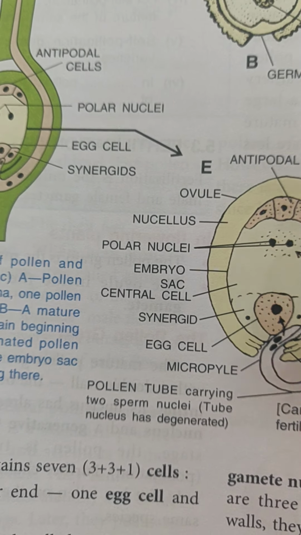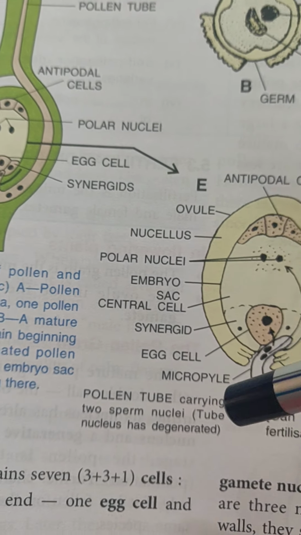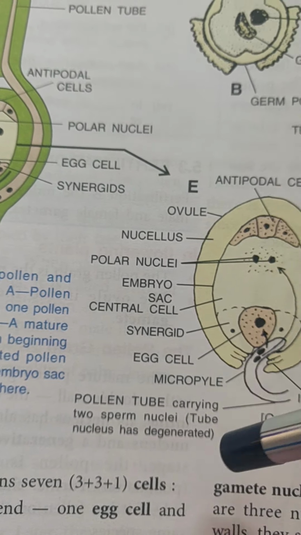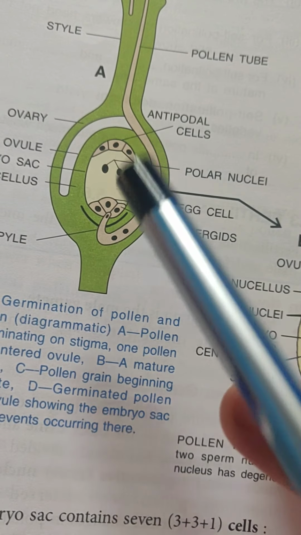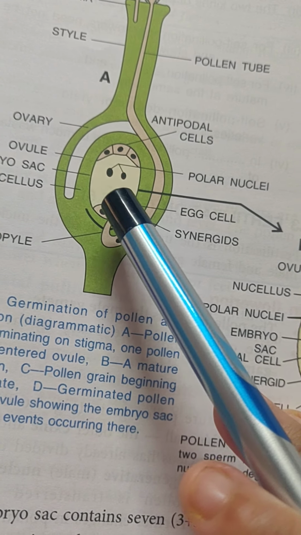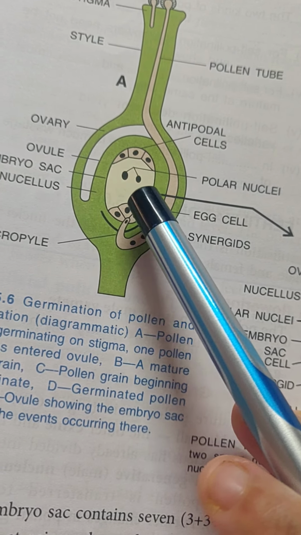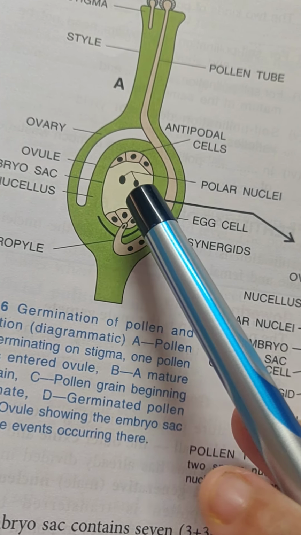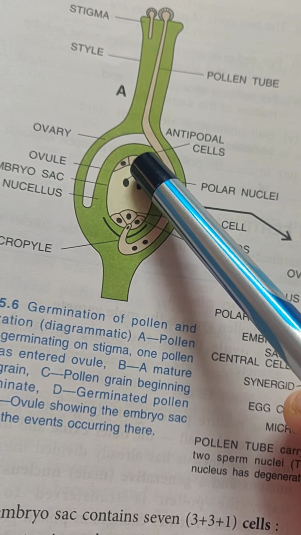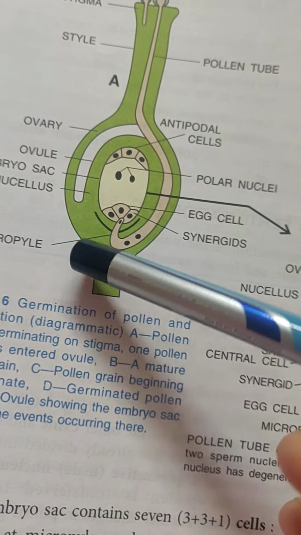What are testa and tegmen? They are the outer and the inner part of the seed coat. The secondary nucleus forms the endosperm, as has been told earlier as well. The egg cell and the synergids form the embryo, and the antipodal cells are disorganized.